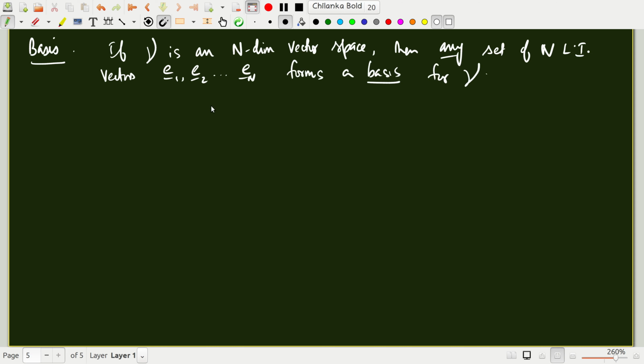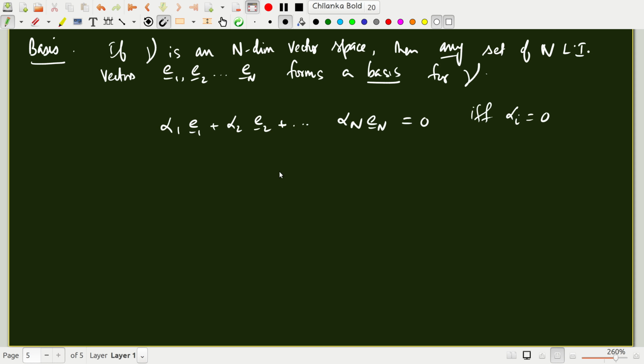Also you can show that alpha 1 e1 plus alpha 2 e2 plus ... alpha n en is 0 if and only if all the alpha i's are 0.